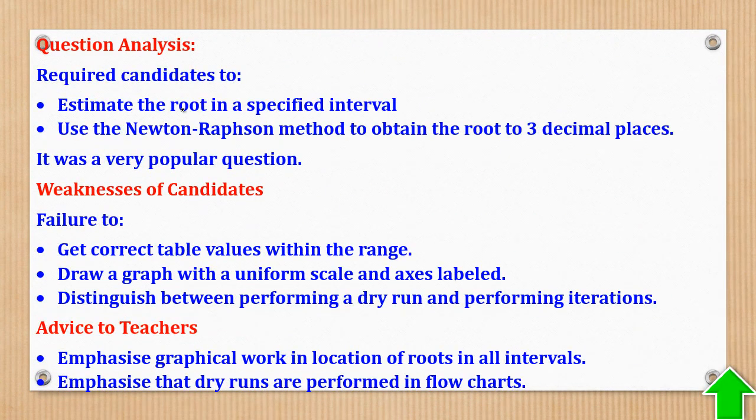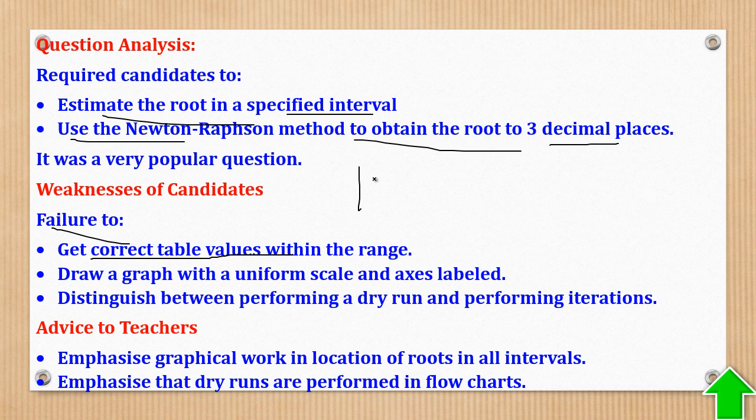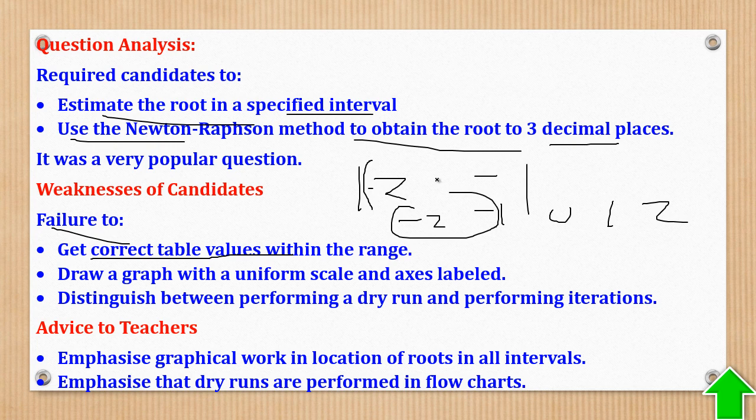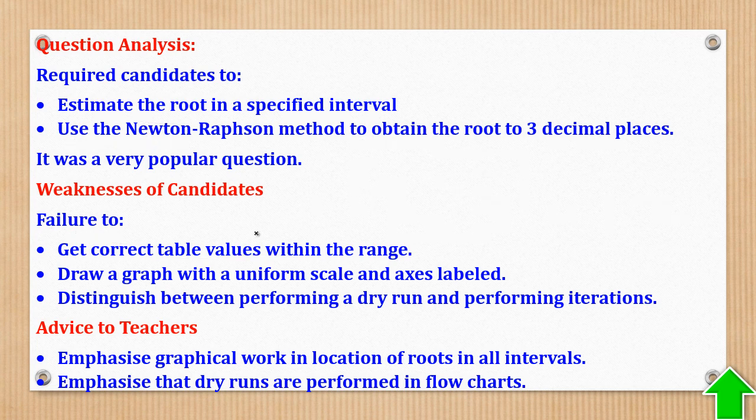So the question required candidates to estimate the root in a specified interval, then to use NRM to obtain the root correct to 3 decimal places. Weakness was failure to get the correct table values within the range. It must be from -2 up to -1. Some students were writing -2, -1, 0, 1, 2. No, that is not what they want. All the values must be in the given range from -2 to -1.